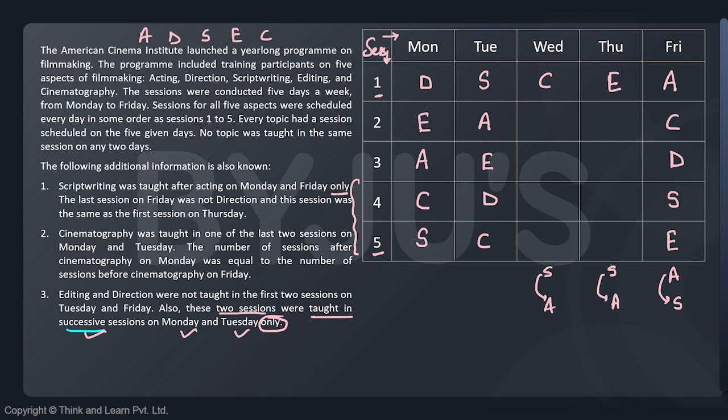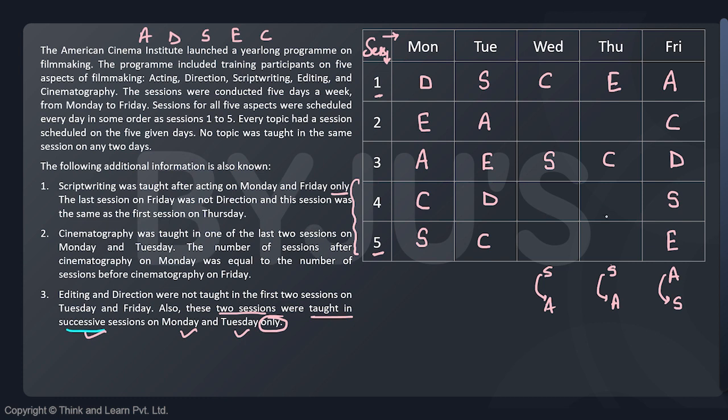What about this? I have E, A, and C. These two places are occupied by S and D now. Similarly, these two places are occupied by something. So now, what can I write here? Let's have a look. This cannot be A, this cannot be E, this cannot be D, and this cannot be C as well because C is already there on that day. So apart from A, E, D, and C, what is left? We are left with S. So it has to be S. The moment it is S, we are left with C. So the other C would be here. A, E, S, C, D, that is all complete.